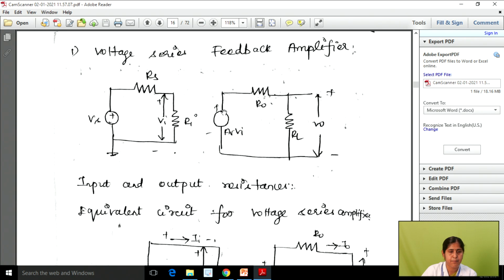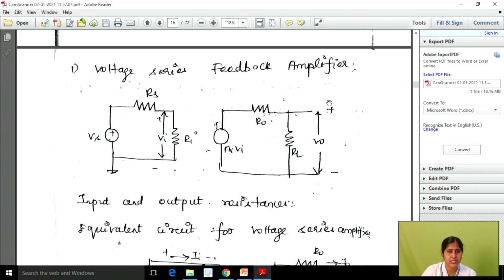Here we have the amplified gain, so V0 equals AV into Vi. On the output side we use a voltage source, again with the plus minus symbol, in series with R0 and connected to the load resistance. So from this amplifier circuit we are going to calculate the input resistance as well as the output resistance.